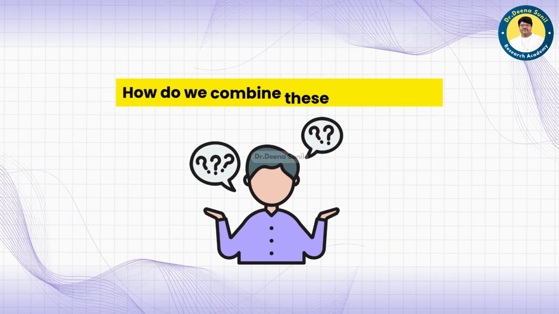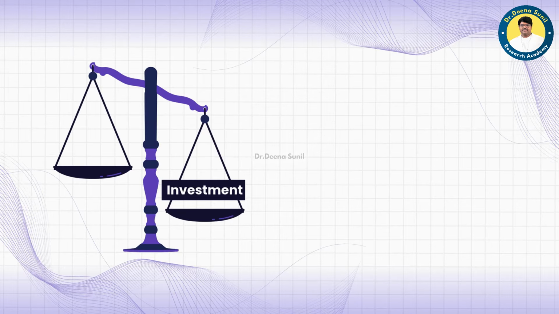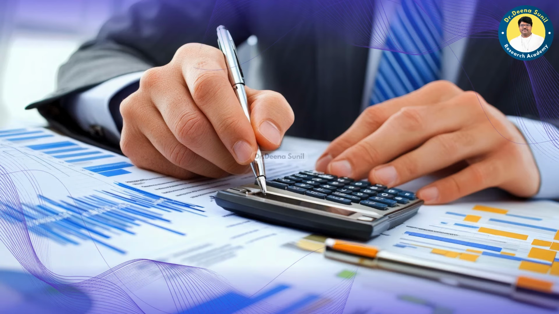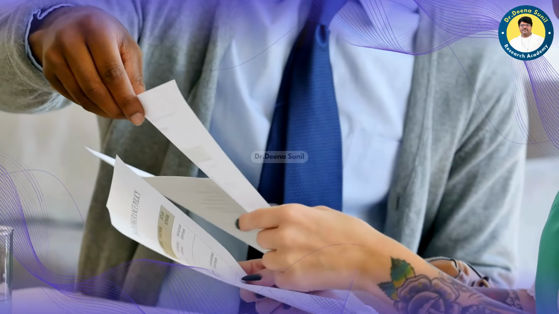How do we combine these inputs fairly? We might give more weight to the investment because it is a larger cost. But how much more? This is where the no bias principle comes into play. We need to calculate efficiency without letting personal judgment affect the results.